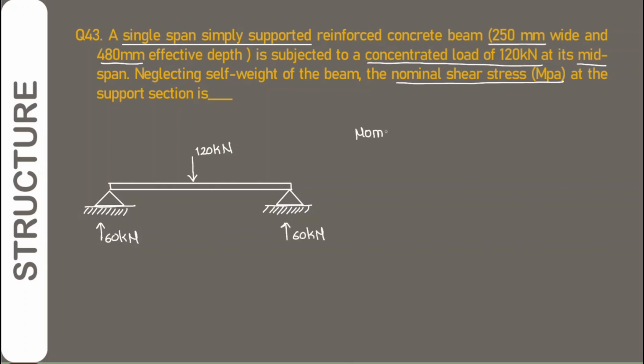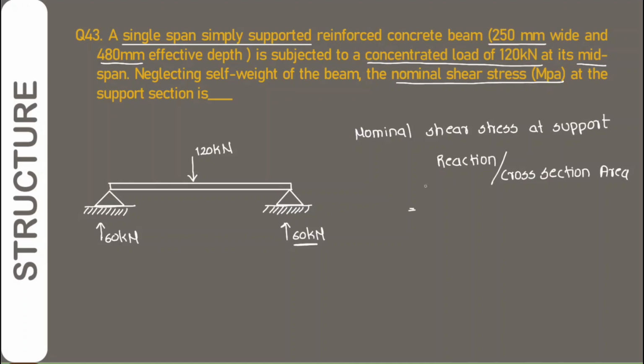So the nominal shear stress at support is equal to the reaction divided by the cross sectional area. So the reaction is 60 kN, but we have to calculate in MPa. So 1 MPa is equal to 1000 kN per meter square. Therefore 60 into 1000 divided by the cross sectional area given comes up to 0.5 MPa.